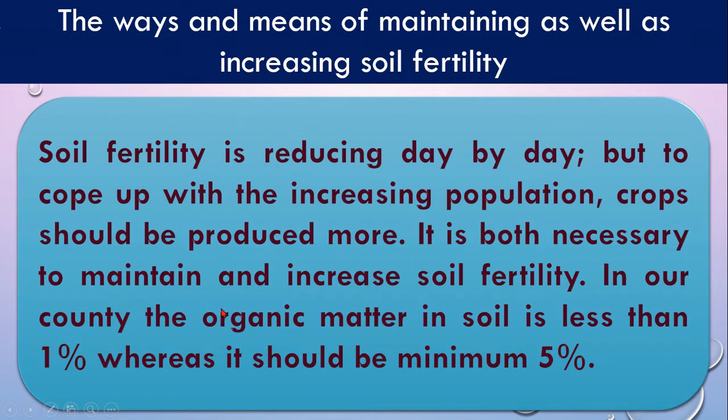It is necessary both to maintain and to increase soil fertility. In our country, the organic matter in soil is less than 1%, whereas it should be minimum 5%. That means definitely the organic matter should be present at 5% in the soil, but in our country it is less than 1%, which is not